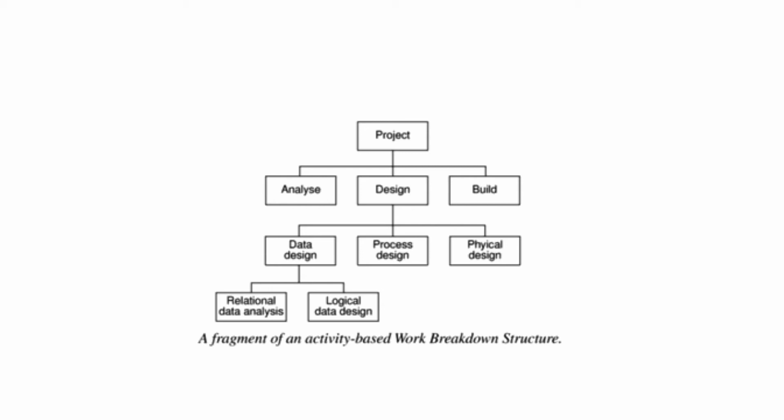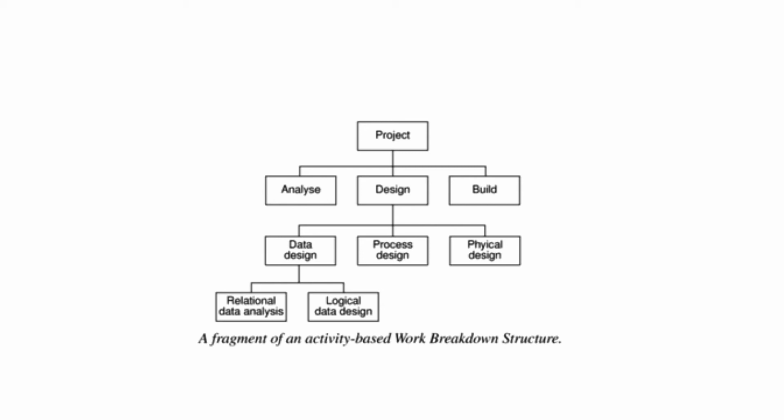A work breakdown structure also represents a structure that may be refined as the project proceeds. In the early part of a project, we might use a relatively high level or a shallow work breakdown structure, which can be developed as information becomes available, typically during the project's analysis and specification phases.